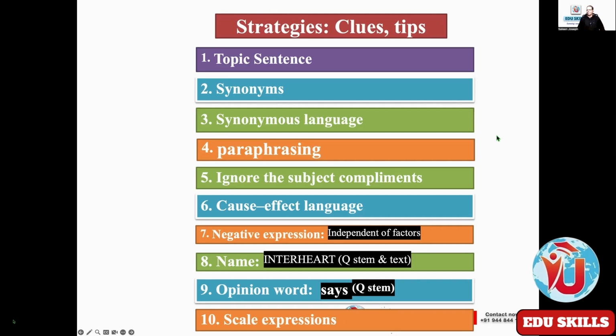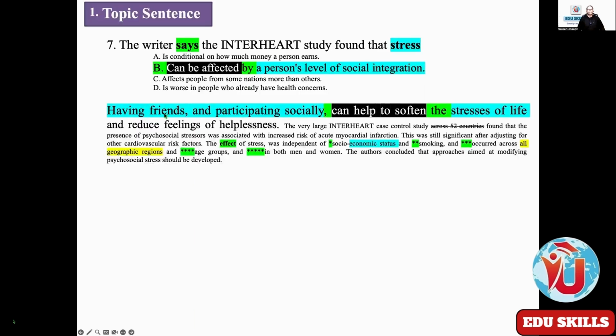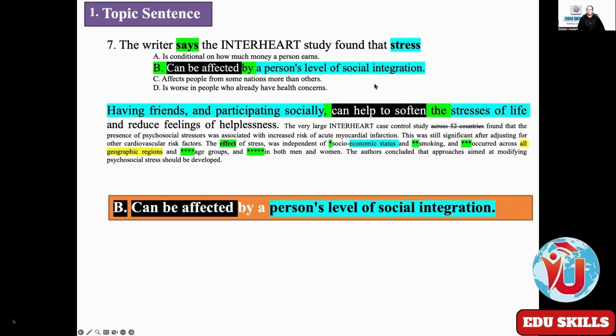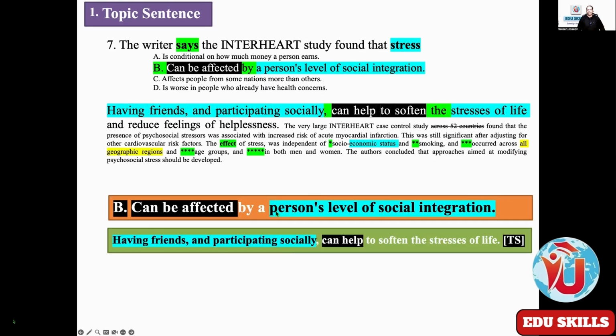You see here, can be affected, can help to soften. Can be affected in the B option and in the topic sentence, can help to soften. Then having friends and participating socially, a person's level of social integration. Can be affected by a person's level of social integration is paraphrased into the topic sentence. The option is a paraphrasing of the topic sentence. Having friends and participating socially can help to soften the stresses of life.